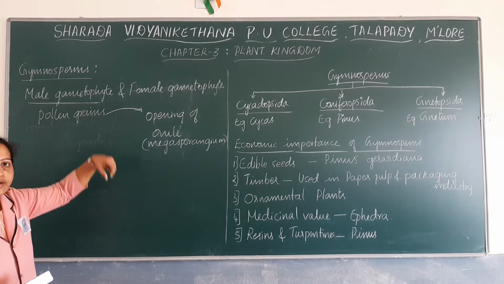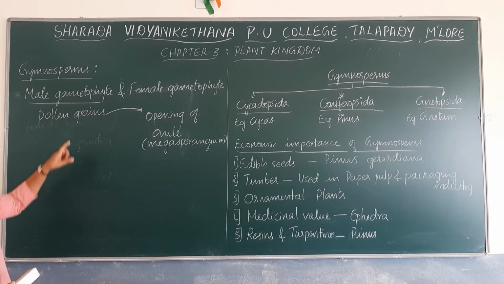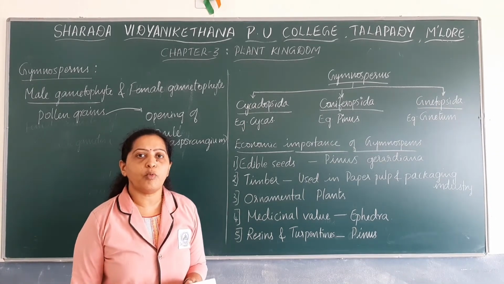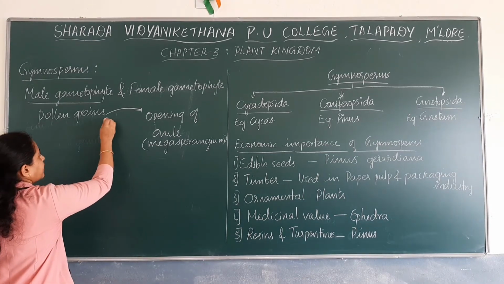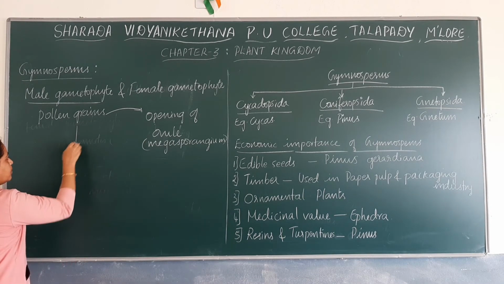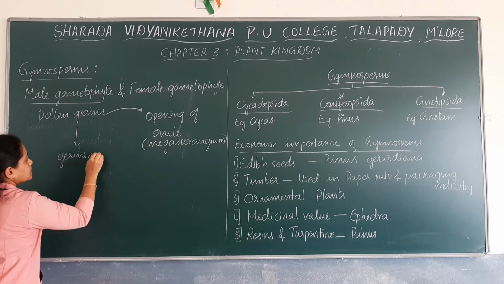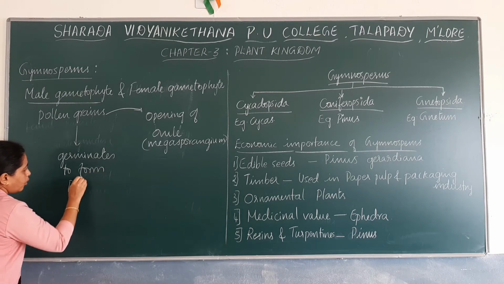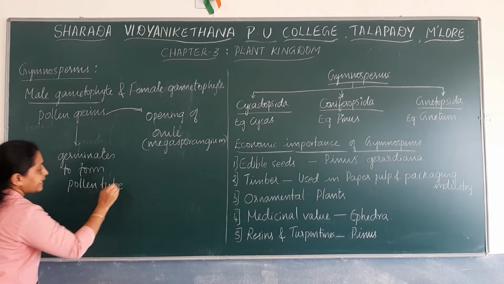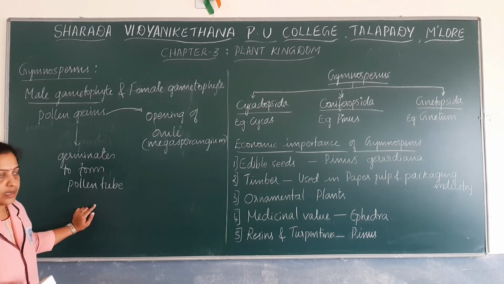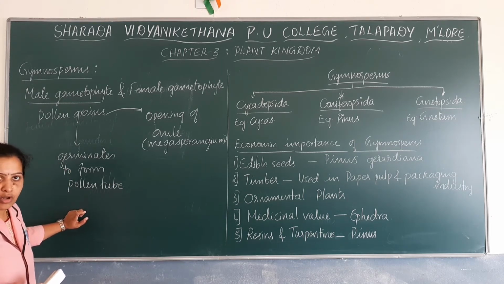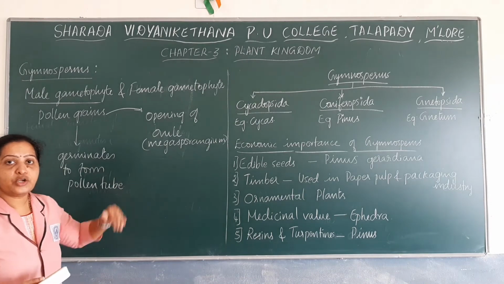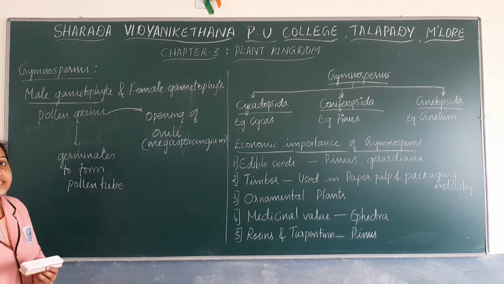Now, the pollen grain will not enter into the ovule or megasporangium. The pollen grain germinates to form a pollen tube, a tubular structure. The pollen tube carries the contents of the pollen grain, and it consists of male gametes, and the male gametes are carried to the female sex organ that are present inside the ovule.